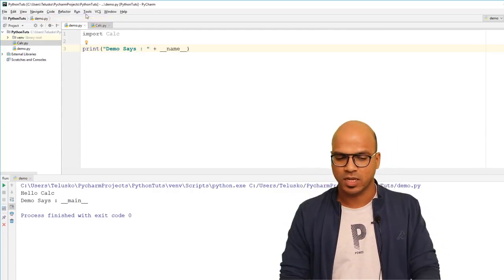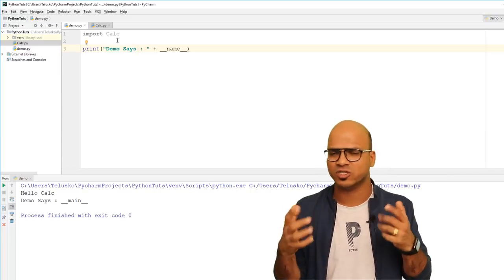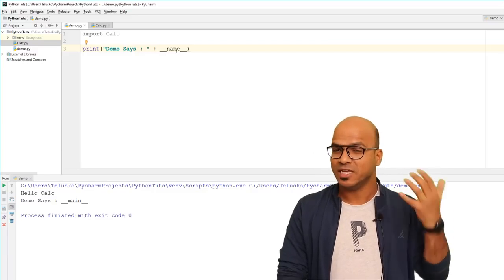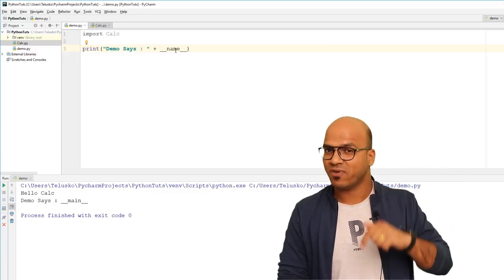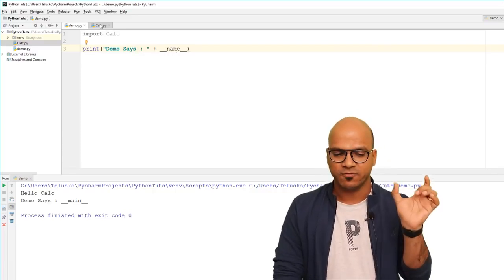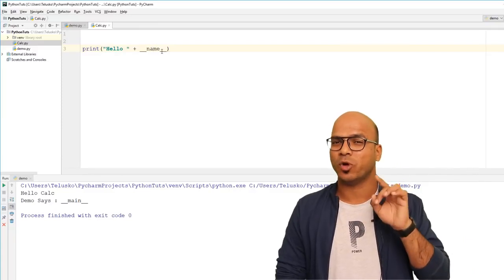Okay, that's important. The moment you say __name__, it's very special, the value changes. That's why it's called a variable, right? So the __name__ value changes as per the place where you're using it. If you are running the file as the main code and you're using __name__, that will print __main__. But if you print __name__ in a file which is imported as a module, then it will print the module name.